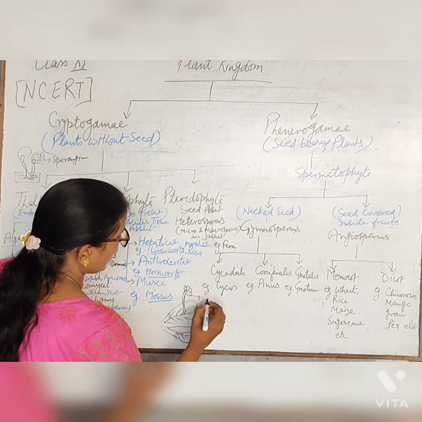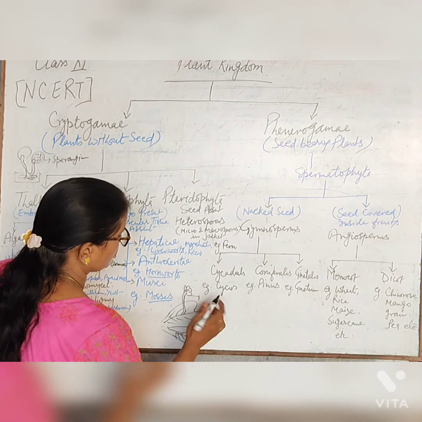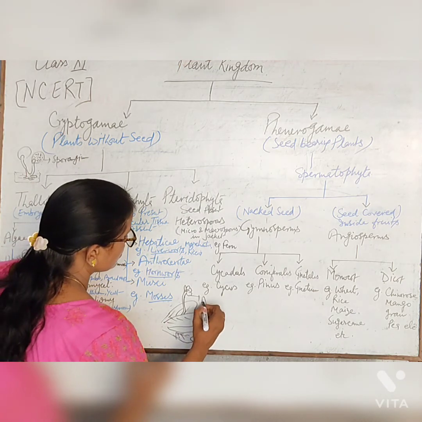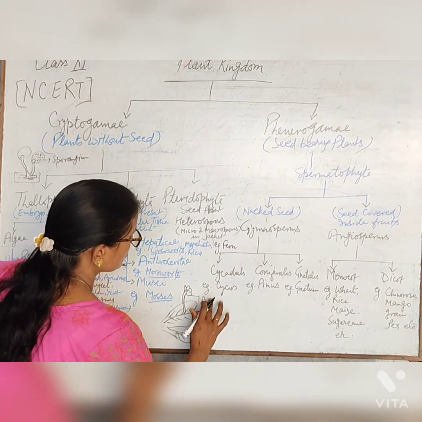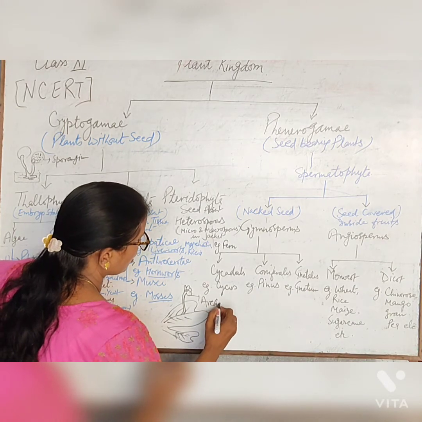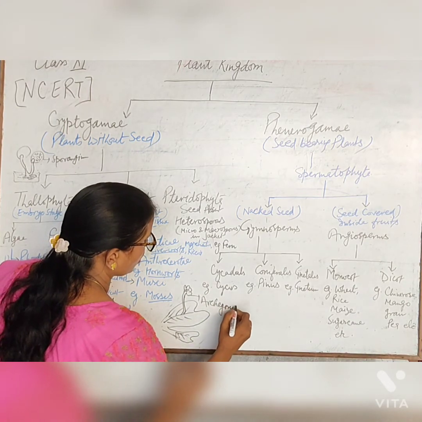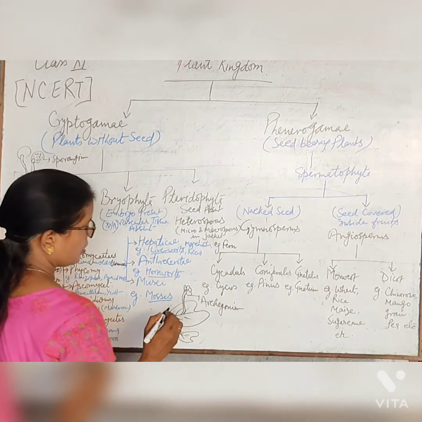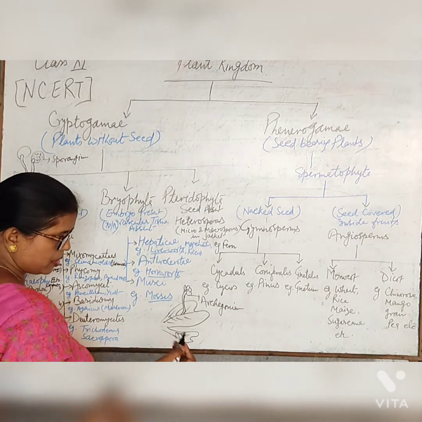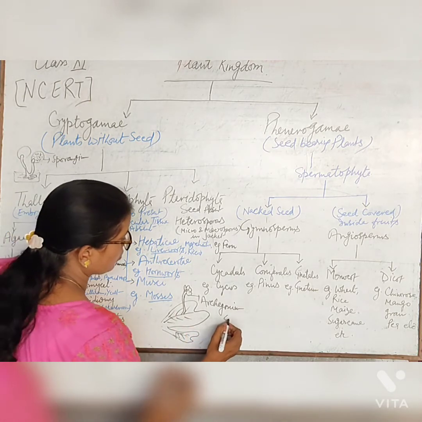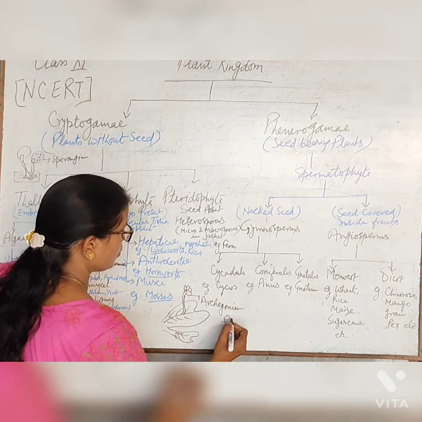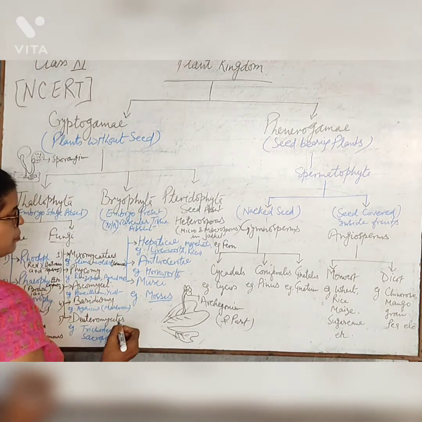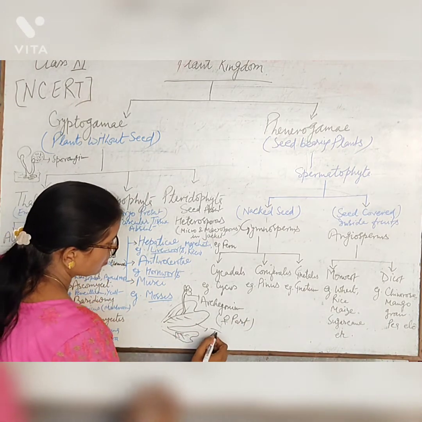These are the antheridium and archegonium: the antheridium is the male part and the archegonium is the female part of the sex organ, and the male and female plants are separate, with a thallus-like structure.